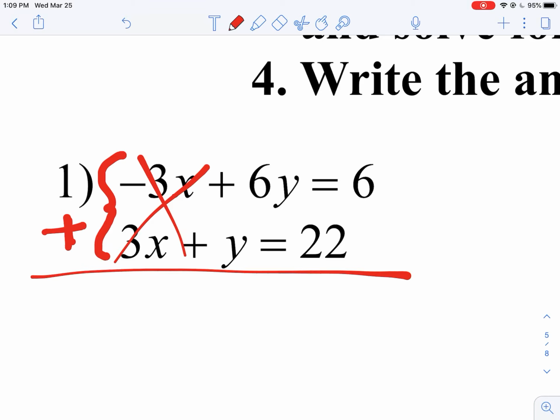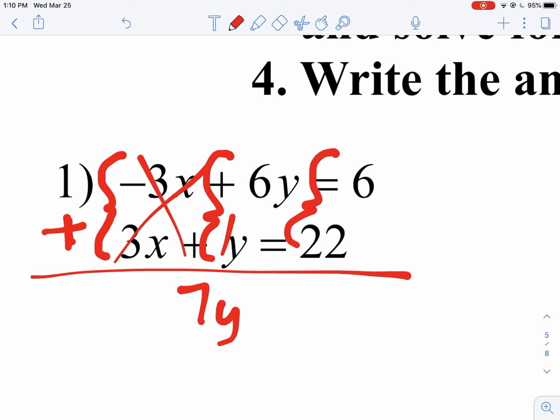In every problem on this worksheet, our first step is going to be to either set it up so the equations eliminate or just go ahead and add and eliminate one of the variables. In this case, the x's eliminate. There will be examples where the y's eliminate. It doesn't matter which you eliminate first. So in this case, the x's eliminate. Then I have 6y and y. That's going to give me 7y, right? 6 plus 1 is 7. And then the last one, 6 plus 22 is 28.